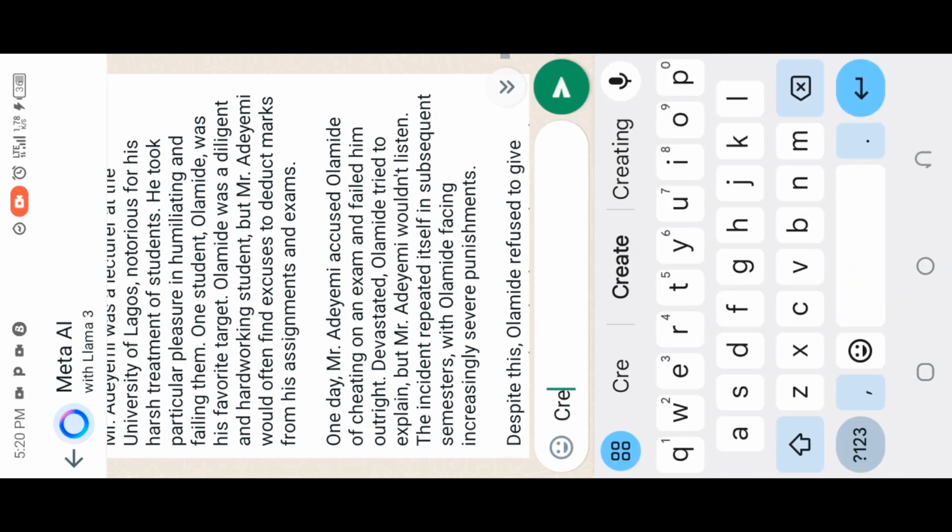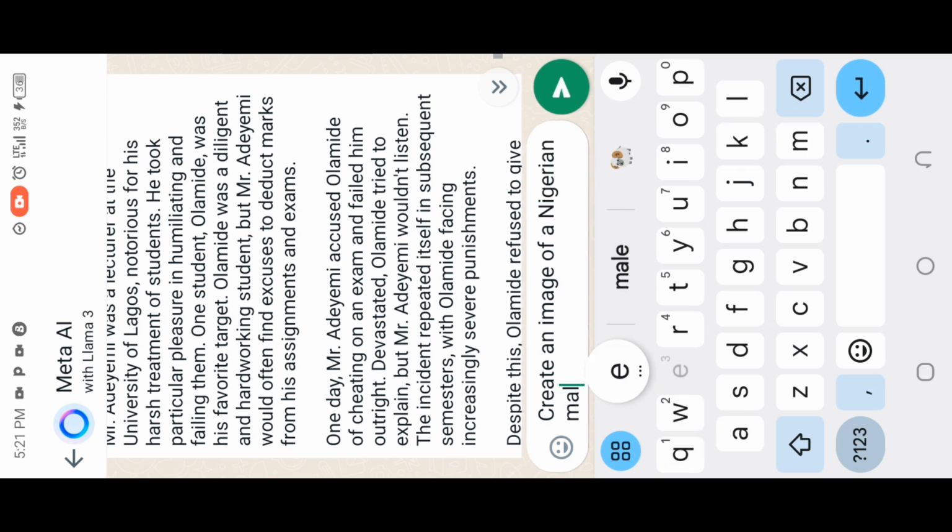He took particular pleasure in humiliating one of his students, Olamide, and so on. So you just look for how you are going to create an image that is related to it. So our second image is based on: one day Mr. Adeyemi accused him of cheating in the exam hall and failed him outright. So let's create an image of a Nigerian male lecturer invigilating students in an exam hall.